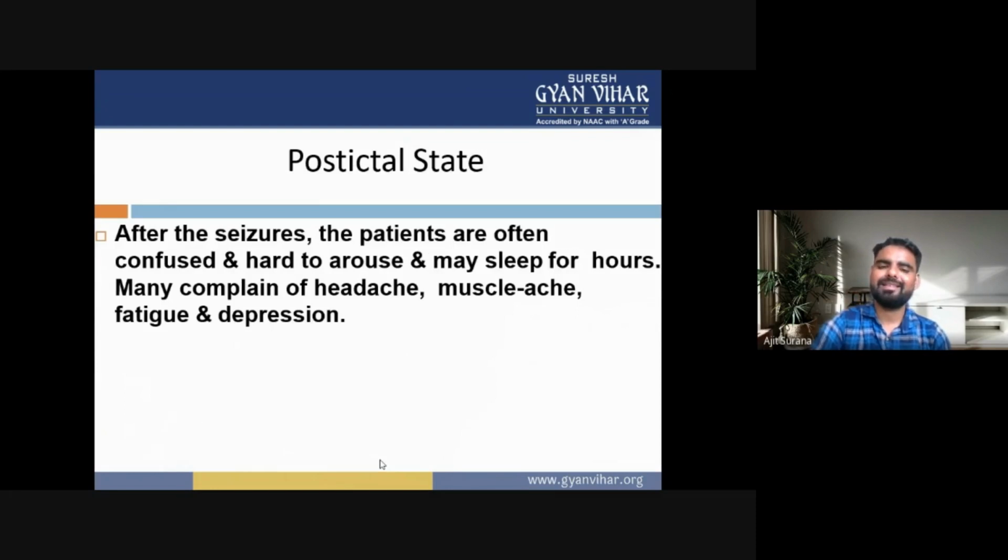Now the next one is the postictal state. After the seizure stage, it is called the postictal state. The patient is often confused and hard to arouse and may sleep for hours. They may complain of headache, muscle ache, fatigue, and depression. This condition is called the postictal state.